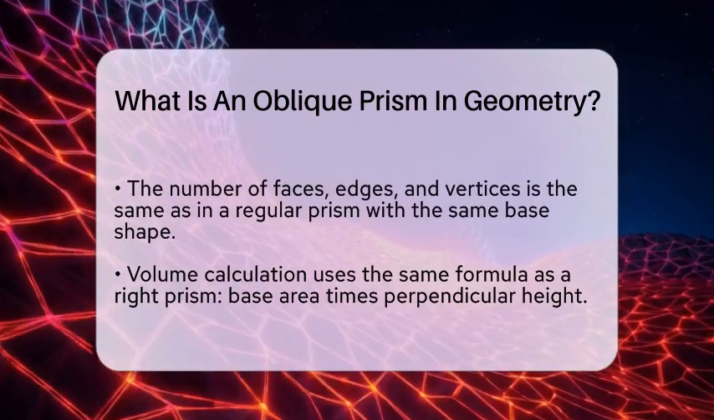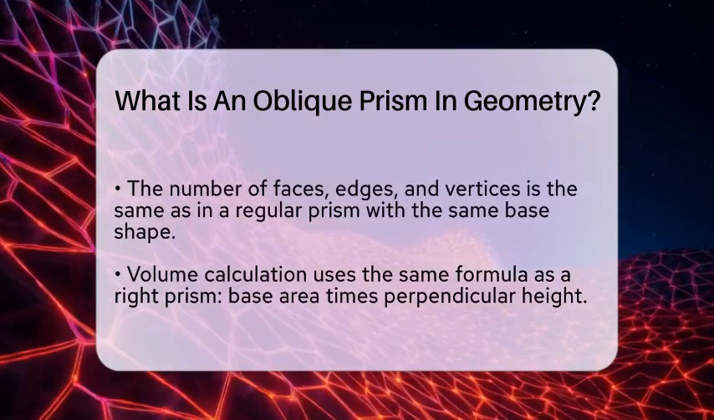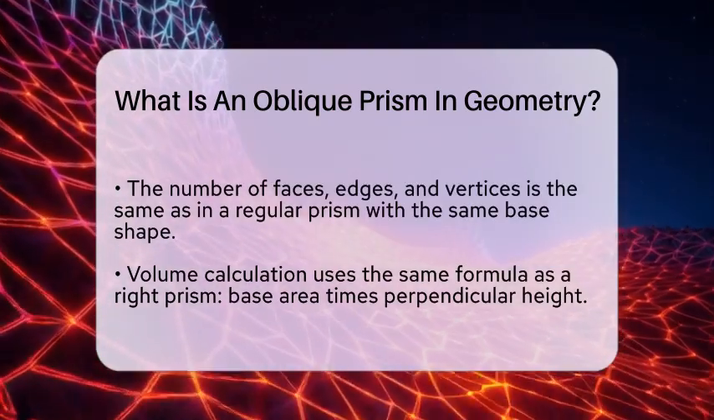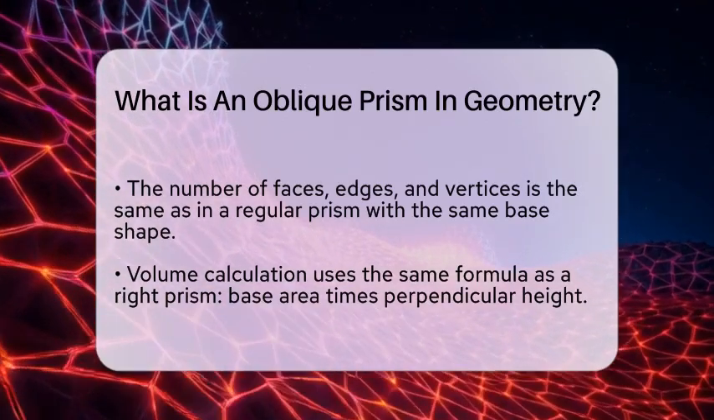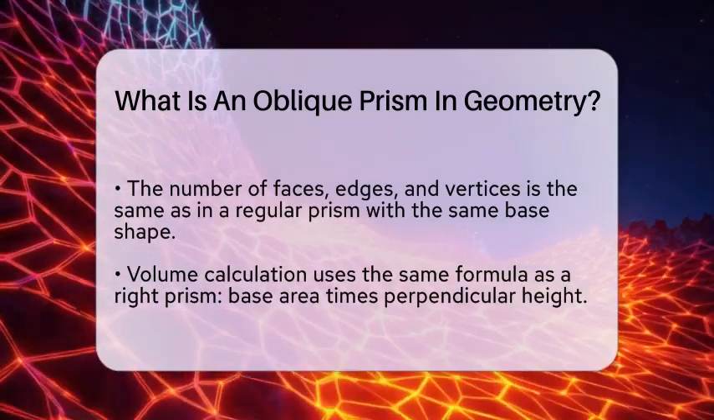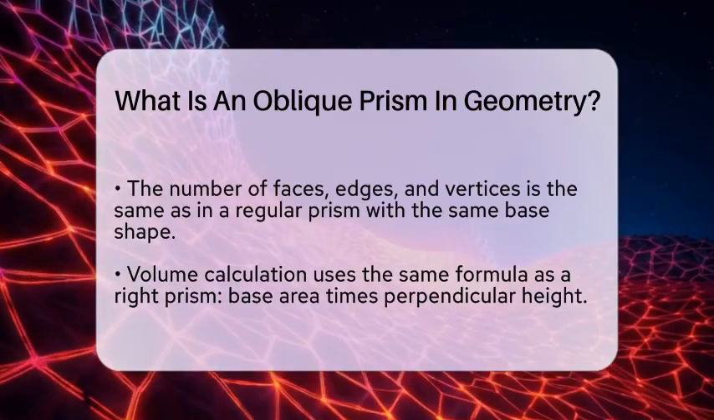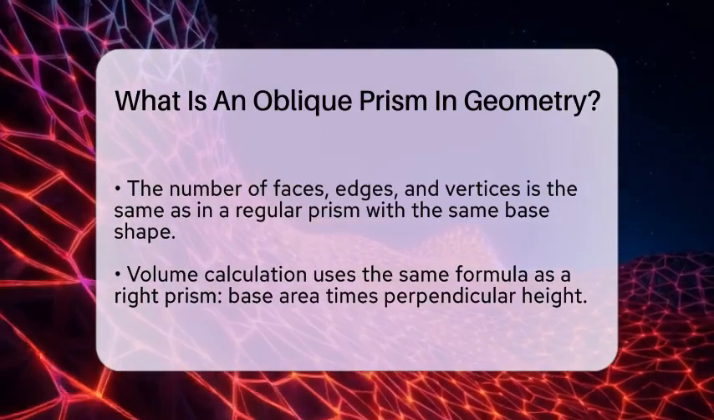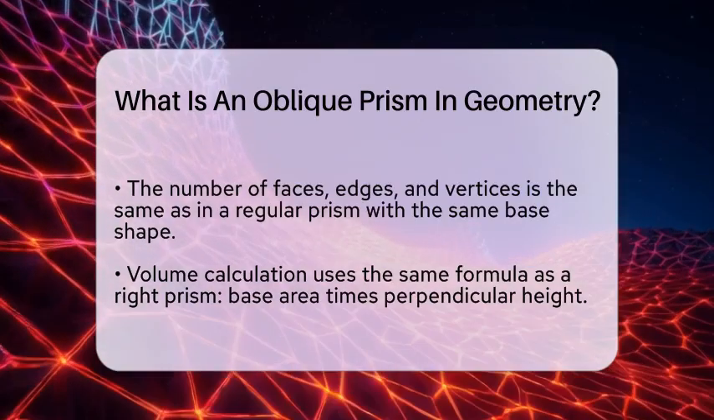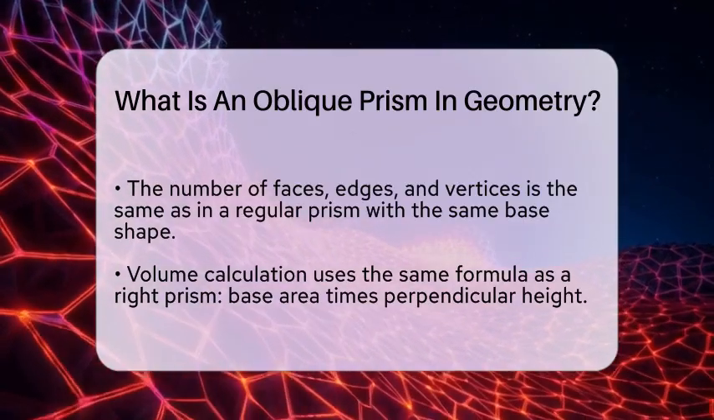Calculating the volume of an oblique prism is straightforward because it uses the same formula as a right prism. You multiply the area of the base by the perpendicular height. Even though the sides are tilted, the volume depends only on the base area and the shortest distance between the bases. This makes it easier to find the volume without worrying about the slant.